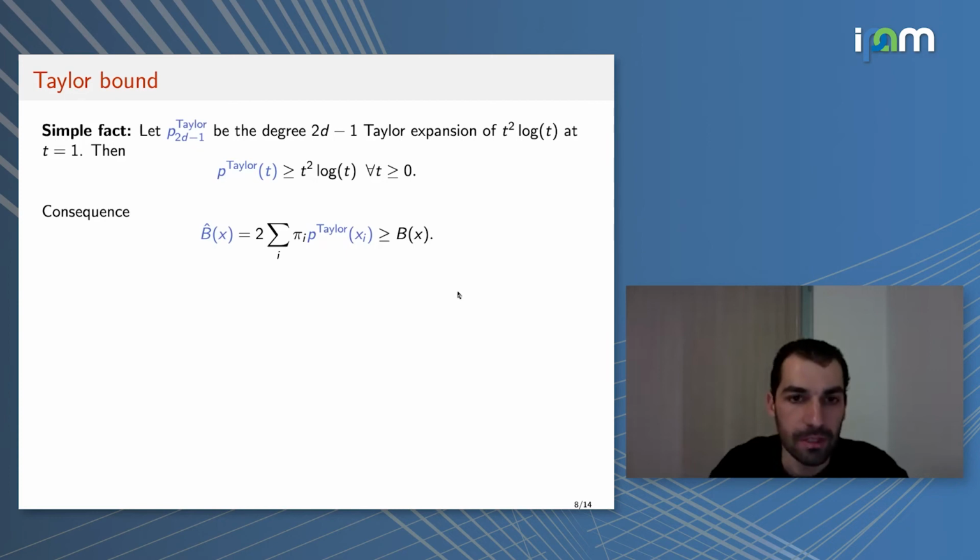This allows us to take the function B of x and replace the terms xi squared log of xi squared by the Taylor expansion to an odd order. This gives us a polynomial that's bigger than B of x, and then we can use sums of squares on this upper bound.